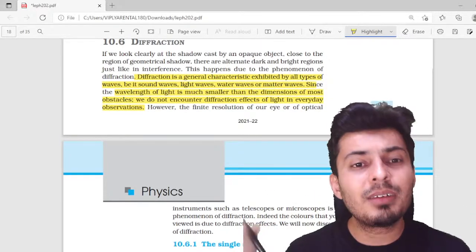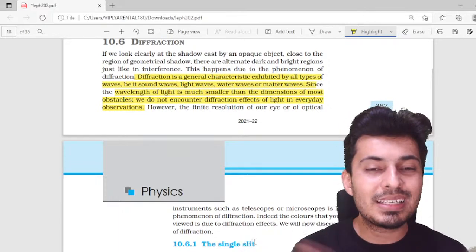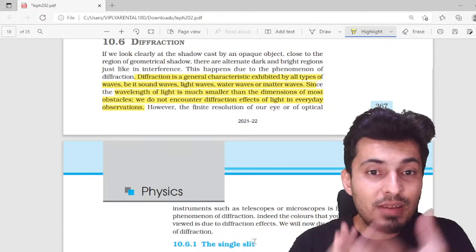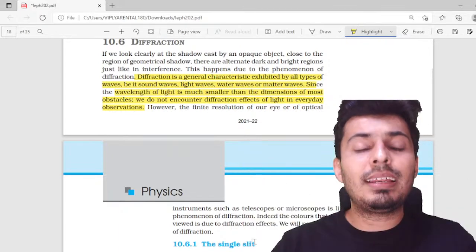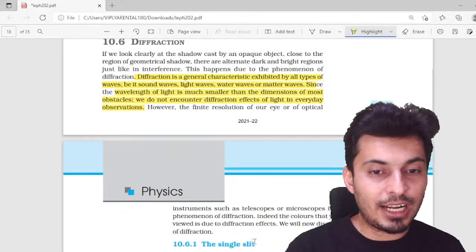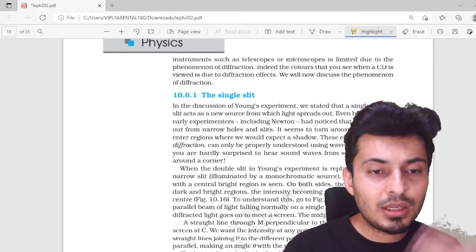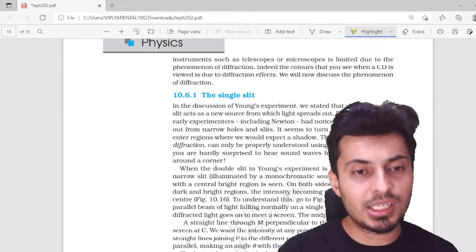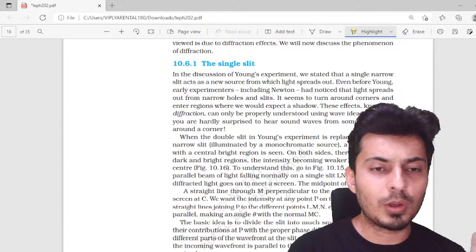What is diffraction? Diffraction is bending of light. When you have only one slit, not two slits, and light passes through it, the light will spread and will produce an interference pattern. So that is your diffraction. The only diffraction that we need to know is the single slit and the aperture related diffraction formulas.